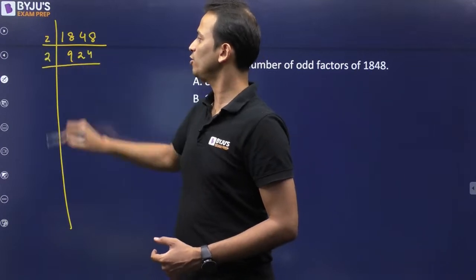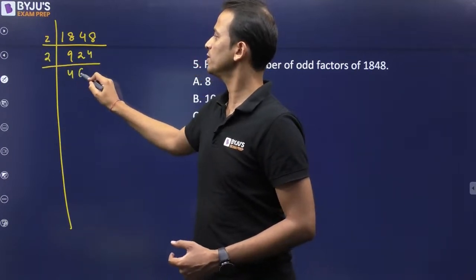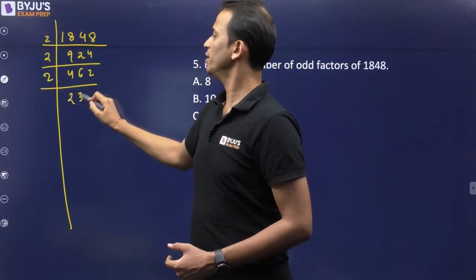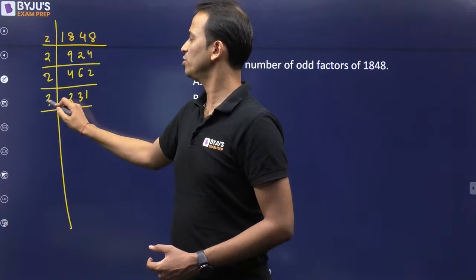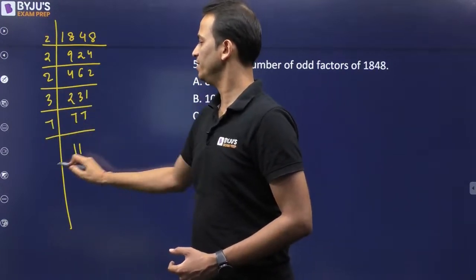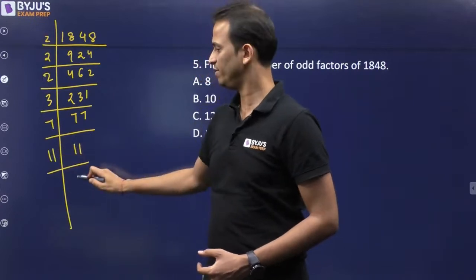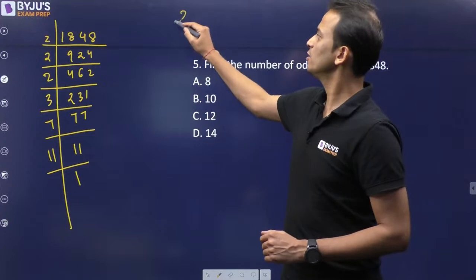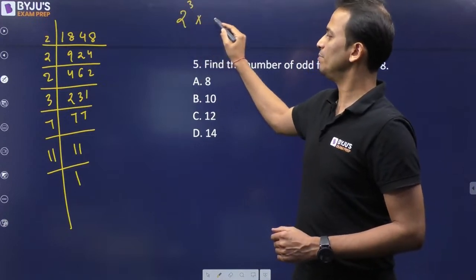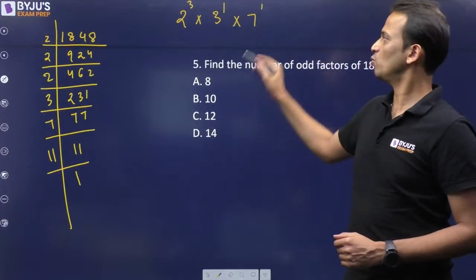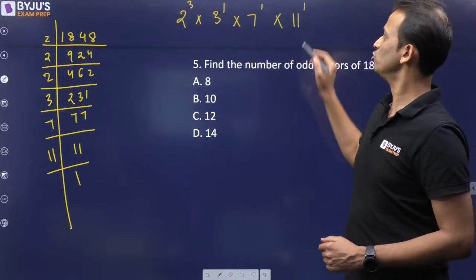Again we'll divide it by 2. 462. Divided by 2. 231. Then divided by 3. 77. Divided by 7. 11. And then finally divided by 11 will be 1. So 1848 can be written as 2 cube multiplied by 3 raised to the power 1 multiplied by 7 raised to the power 1 multiplied by 11 raised to the power 1.